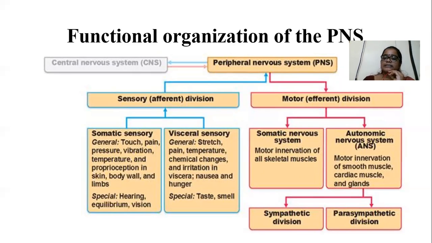In the next class, we will discuss the total anatomical components of the ANS and the nerve distribution: what the sympathetic nerve distribution is, what the parasympathetic nerve distribution is, and what the differences are between sympathetic and parasympathetic.